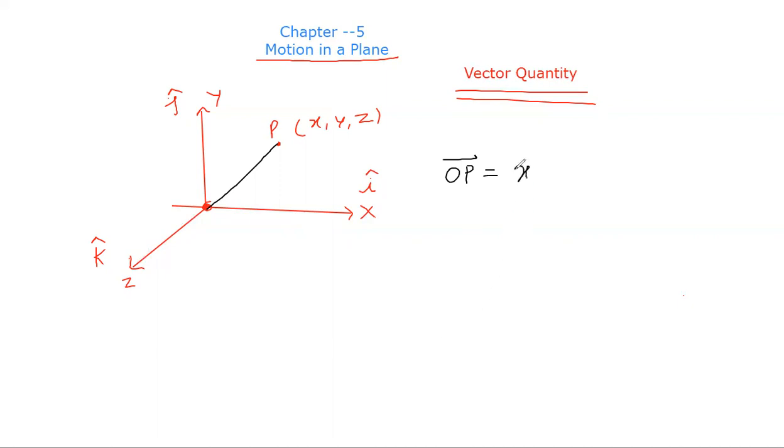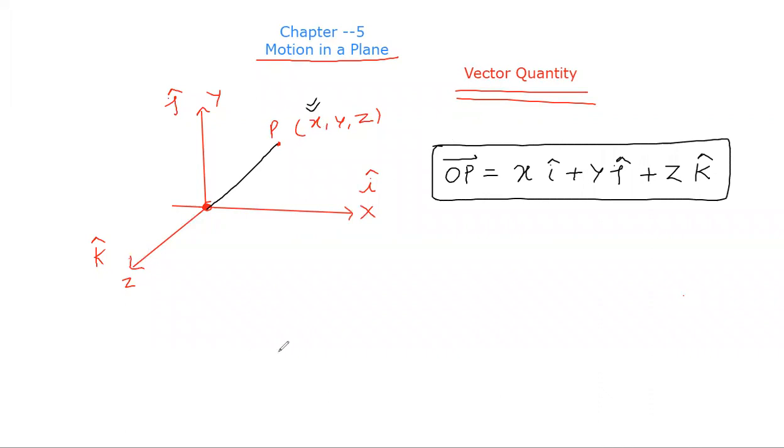Then OP is x i cap, because the x component is along the x-axis, the y component is along the y-axis, and the z component is along the z-axis. So the OP vector equals x i plus y j plus z k.